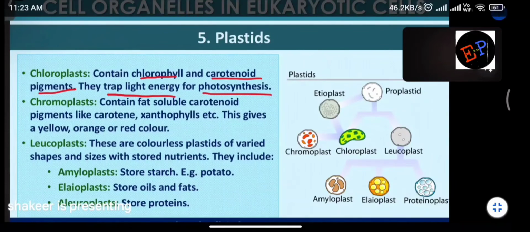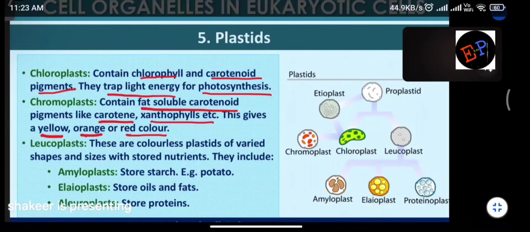Chromoplast. Chromoplasts contain fat soluble carotenoid pigments like carotene, xanthophylls, etc. They give yellow, orange, and red colors to these plastids. Are you able to understand? So chromoplast contains what? They contain fat soluble carotenoid pigments. And what are the names of those pigments? Carotene, xanthophylls, and some other pigments are present. So what do they give? They give yellow, orange, and red color to these plastids.